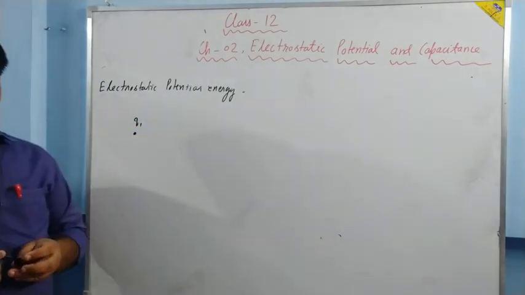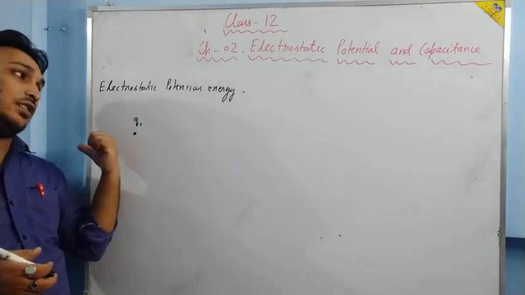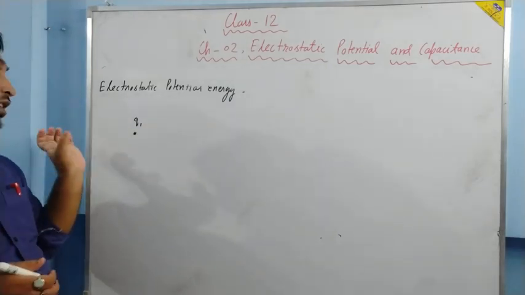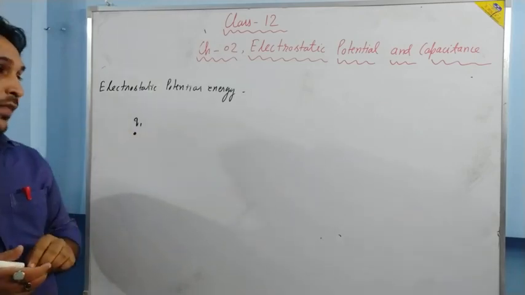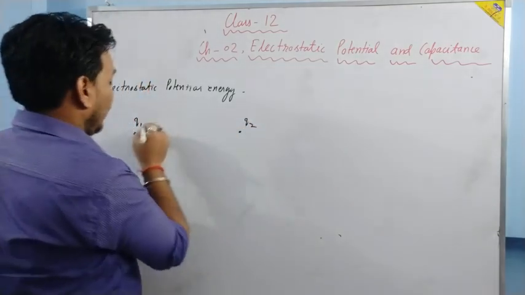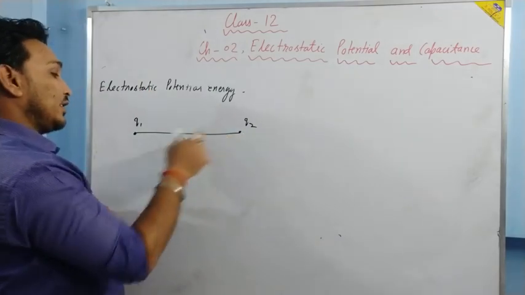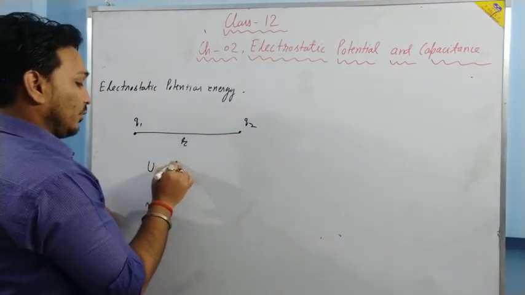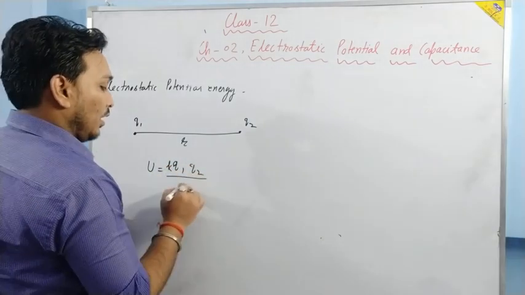The amount of work done will be 0, because before Q1 there were no charges, and no force was acting on Q1. But when we bring Q2 from infinity, then definitely Q1 will exert a force on Q2, and if we keep it at a distance R,